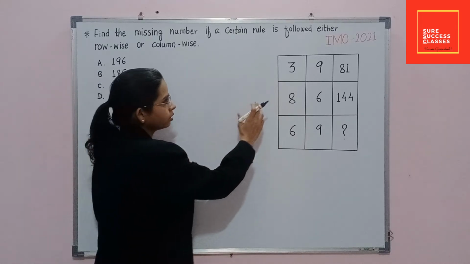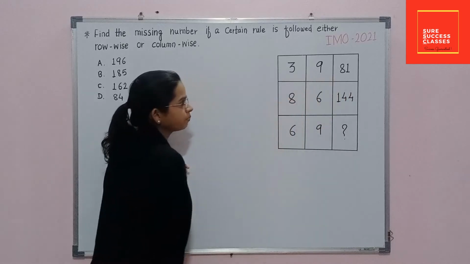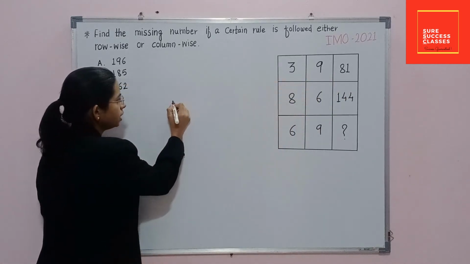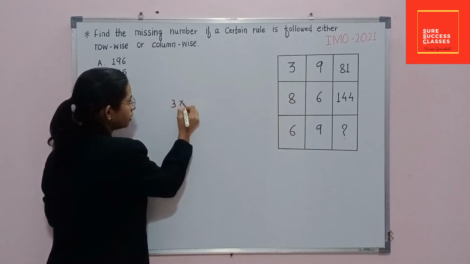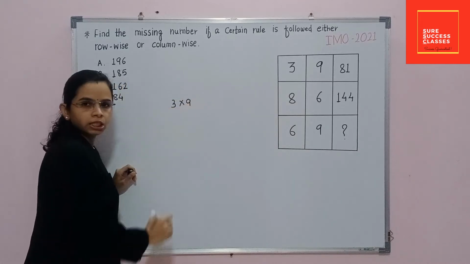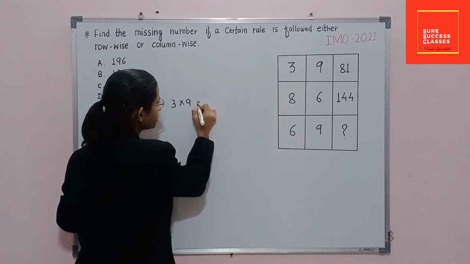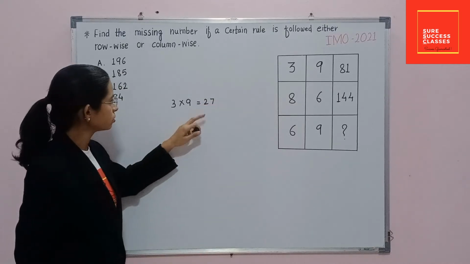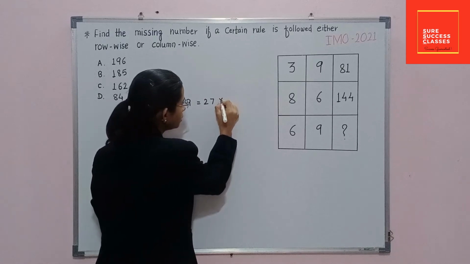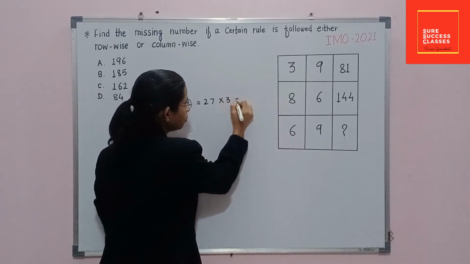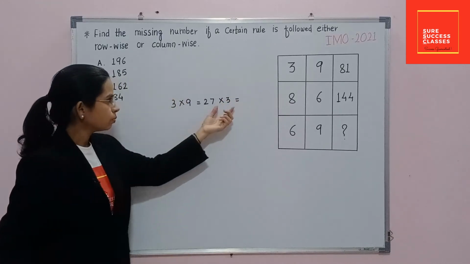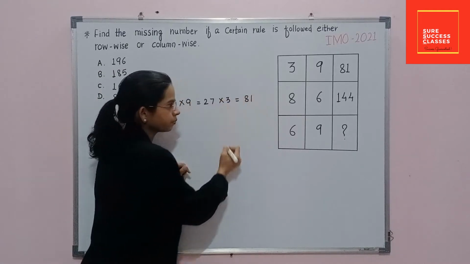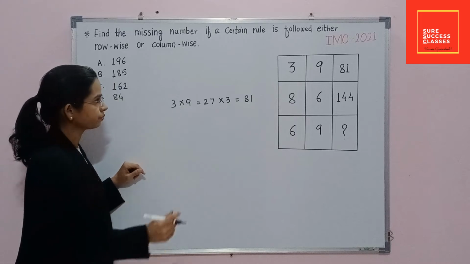And if we go row wise, here we can get that 3 into 9, 9 3s are 27. And when we multiply this 27 by 3, at that time we will get this product as 81. Got this point?